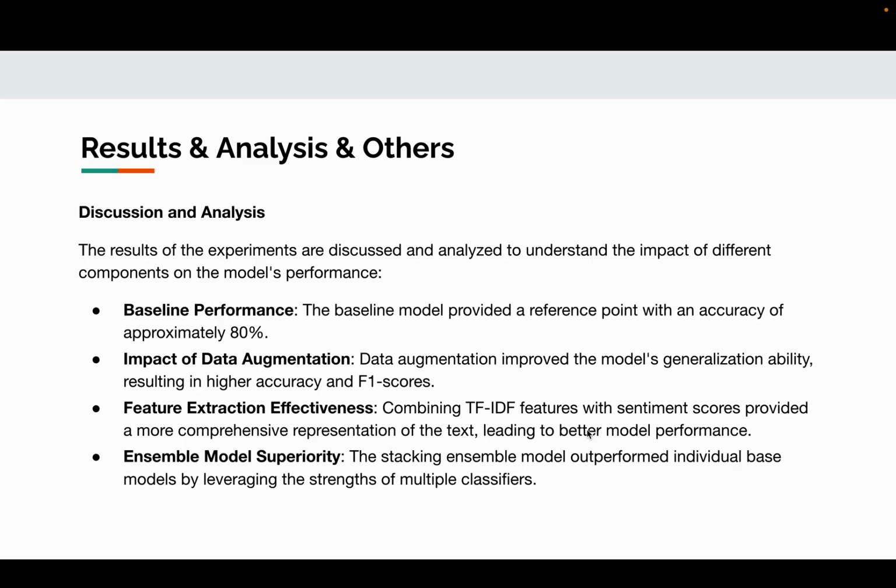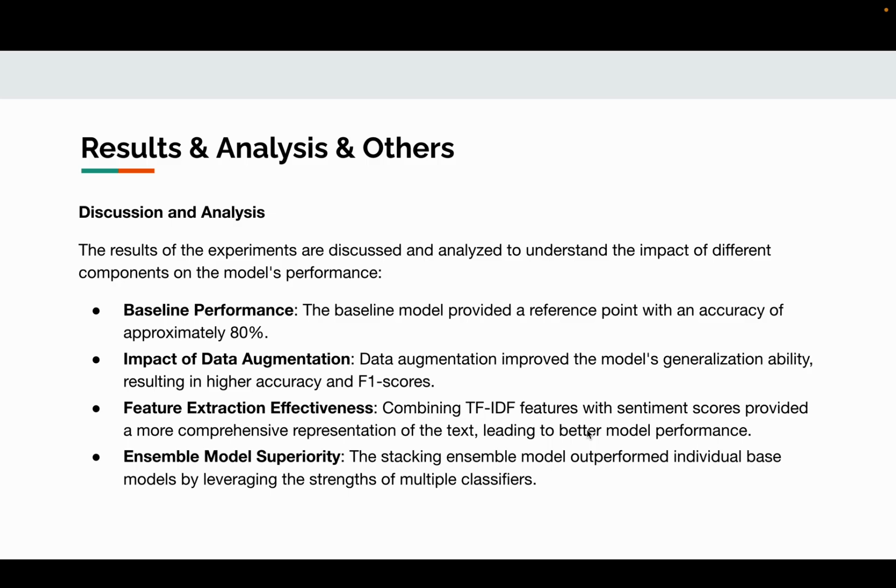Moving on to the results and the analysis. The baseline performance showed that our reference model achieved an accuracy of approximately 80%. By incorporating data augmentation, we noticed improvement in generalization ability, which led to higher accuracy and F1 scores.